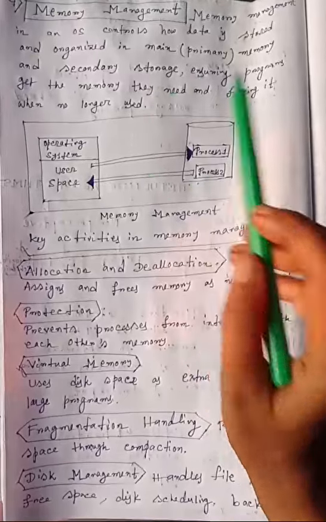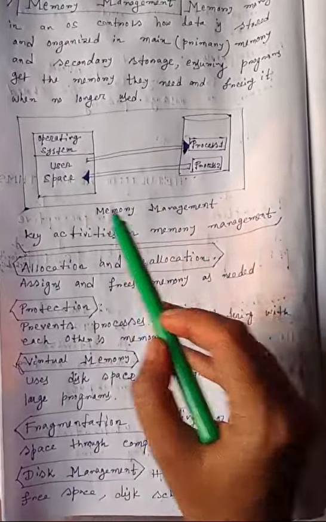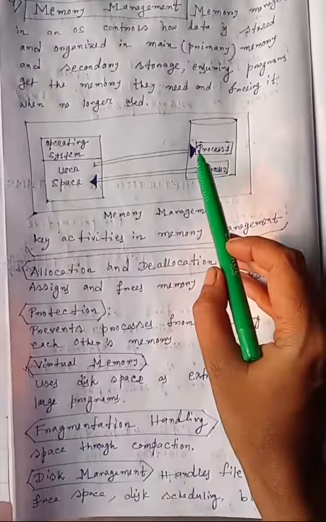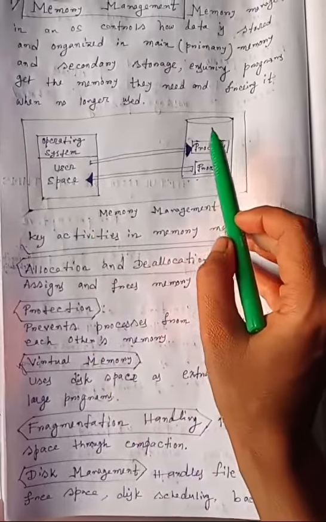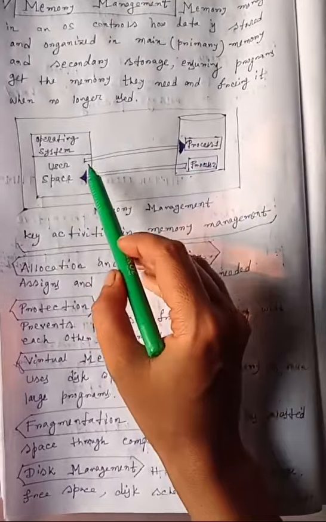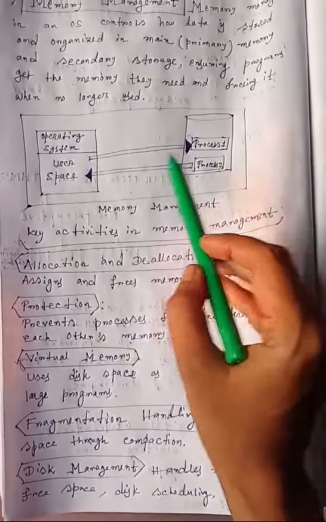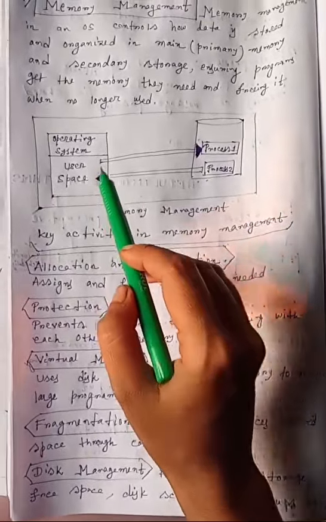That is memory management. So this is the pictorial representation of memory management. This is user space and this is operating system. First, process 1 was in execution, so this was taking the entire memory space, and after it has completed execution, it's freeing the space, and process 2 is going to be executed now and it will be taking memory space.